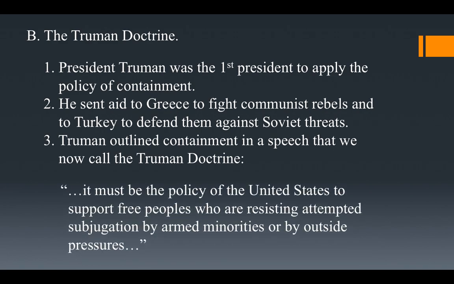And the main part of that speech right there, he said, it must be the policy of the United States to support free peoples who are resisting attempted subjugation by armed minorities or by outside pressures. And when you translate that into normal English, he said it has to be the U.S. policy. We're going to help anybody that's free, anybody that's non-communist, who are resisting groups that are trying to take over, whether it's by an armed minority, meaning rebels, or by outside pressures, which means an invasion by another country.